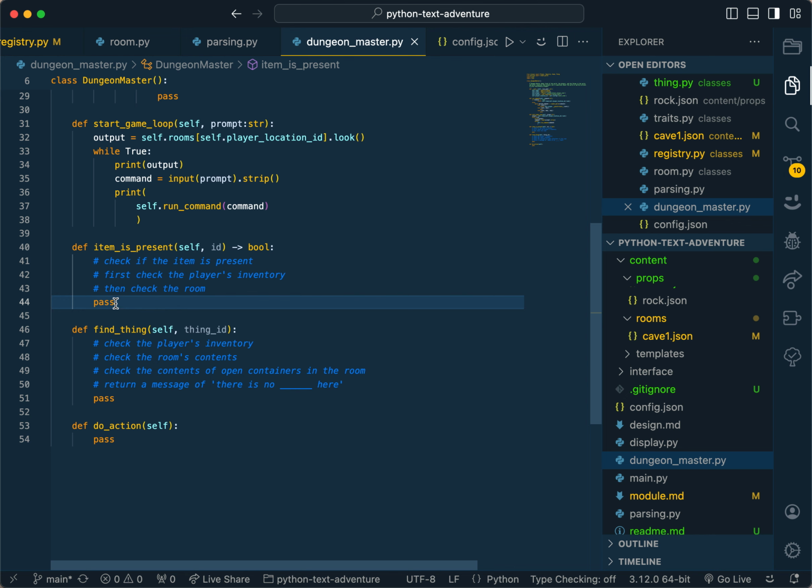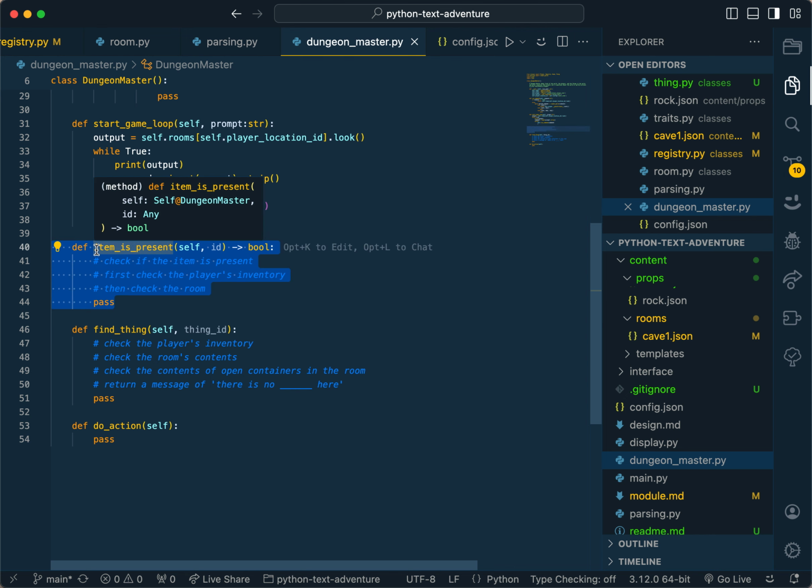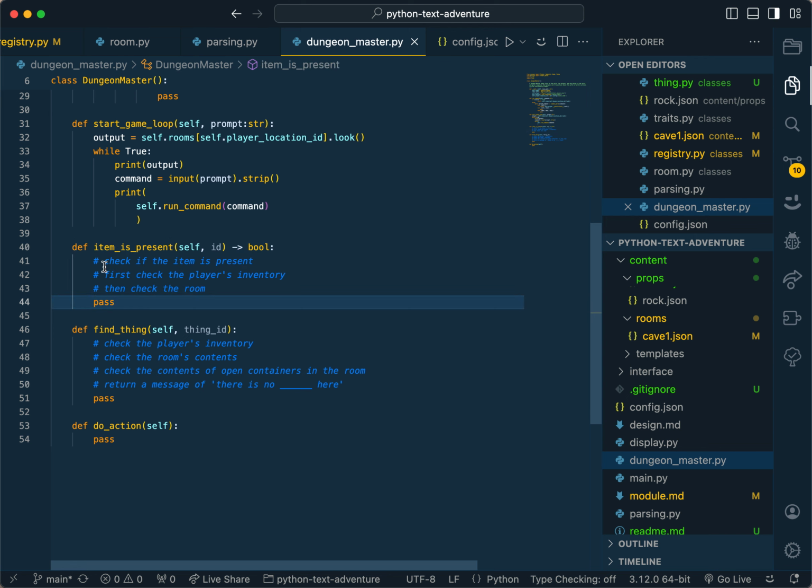Anyway, I just need a function that, for instance, if a player wants to take a sword, then they can't do that if the sword isn't in the room. So you need to check the room. Or if a player wants to eat bread, they could eat bread that's in the room, or they could eat bread that's in their inventory. So they'd have to check the various places that it could be.